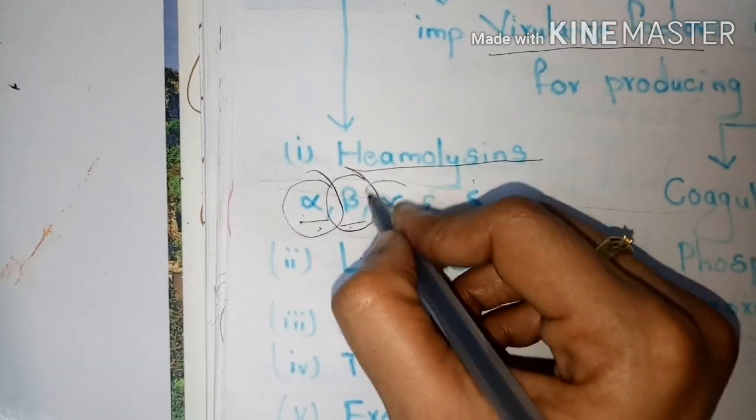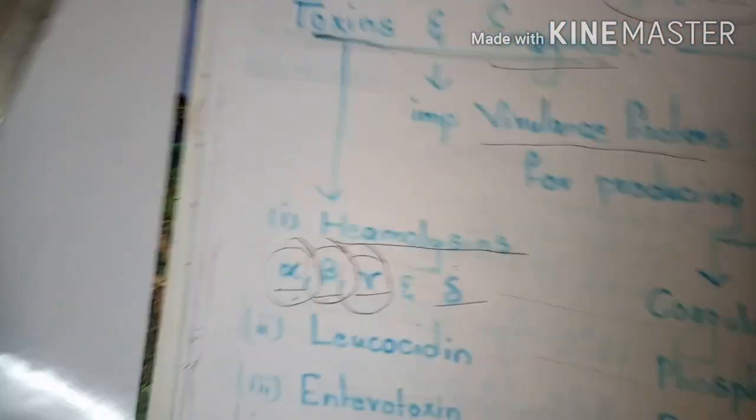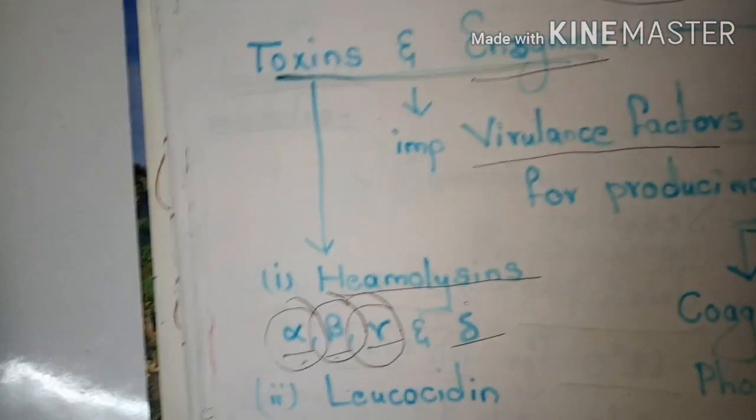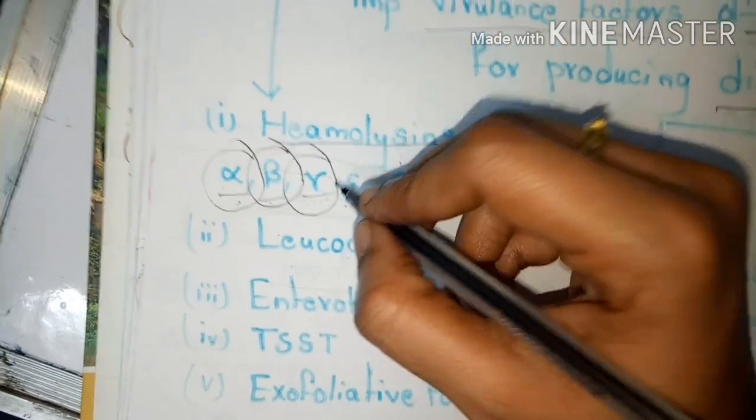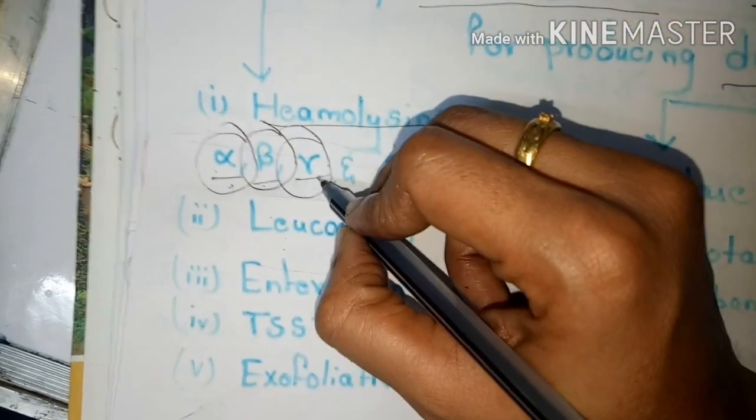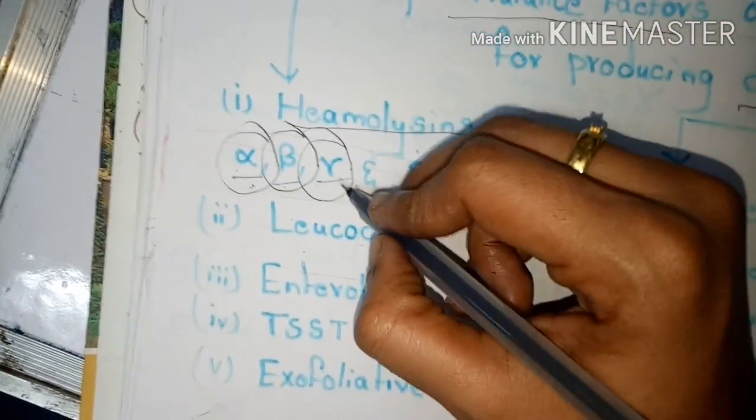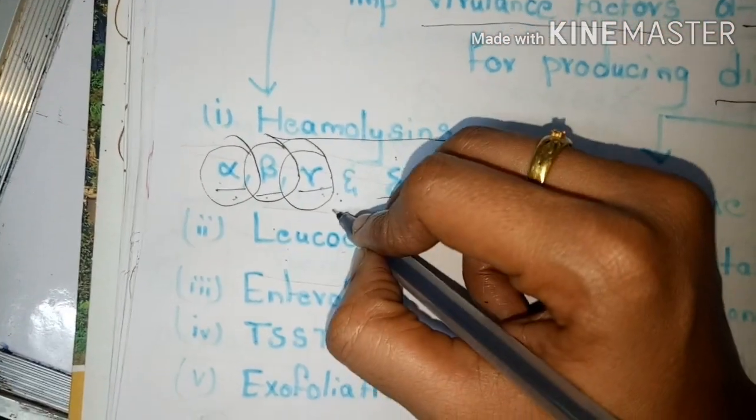Next, go to the gamma lysines. Let's see the role played by the gamma lysines. They act on human, sheep and rabbit erythrocytes, meaning RBC.